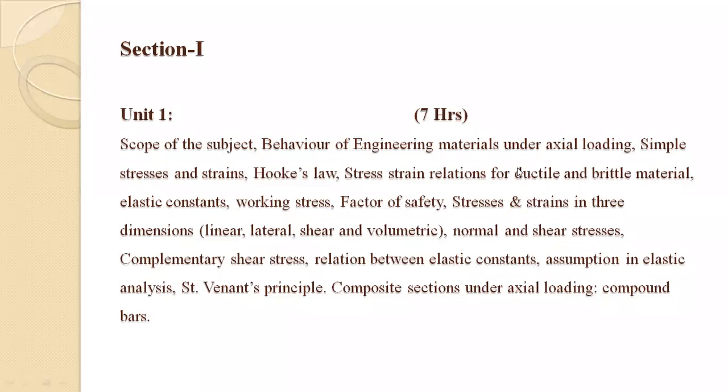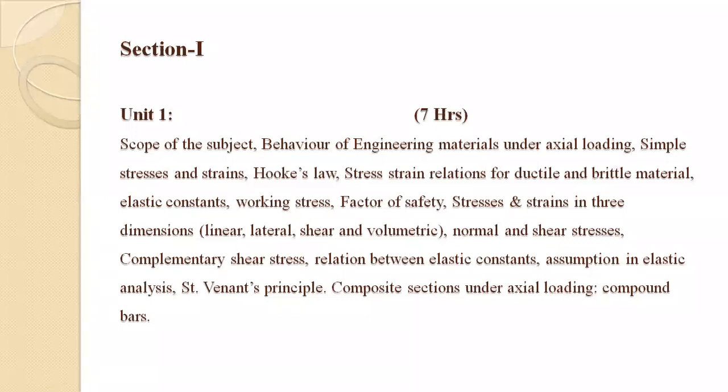Okay. Ductile material. Now, anyone please give me one example of ductile material? Which material is ductile material and which material is brittle material?